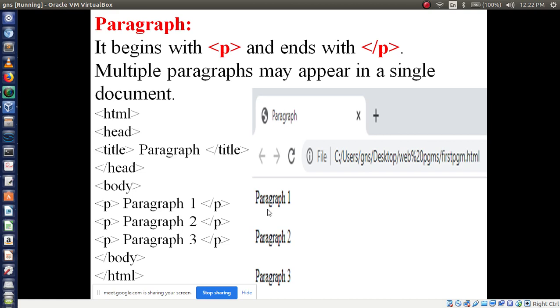I have already sent one image on WhatsApp, so open your WhatsApp. The title of the web page is my name. My name means you have to write your own name, right? Then you have to print hi MCA using HTML code.